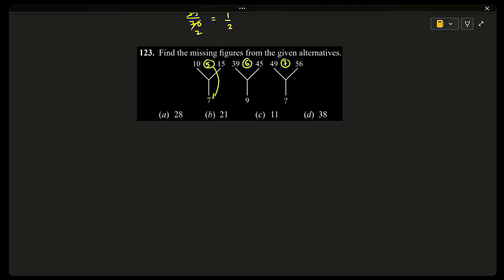And 5 and 7, what is the difference? 5 plus 2 is 7. 6 plus 3 is 9. So we have to add 4. 7 plus 4 will be 11. That is option C. And 2 more questions.